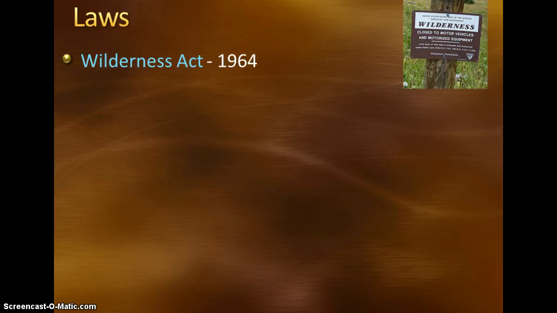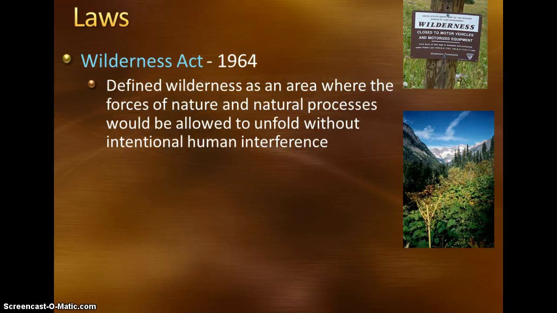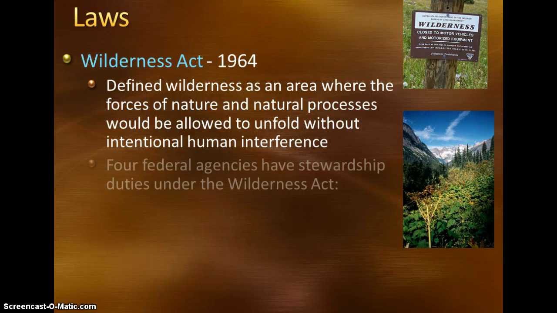A couple of the laws that we have in place to protect these natural areas. The first is the Wilderness Act, which was put in place back in 1964. And what this did is it defined a wilderness area as an area where the forces of nature and natural processes would be allowed to unfold without intentional human interference. What that means is basically we determine this area to allow it to just be nature. We as humans cannot or should not go in and harm what is currently going on.